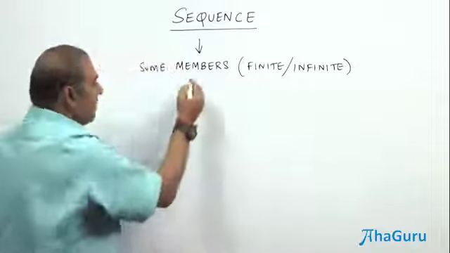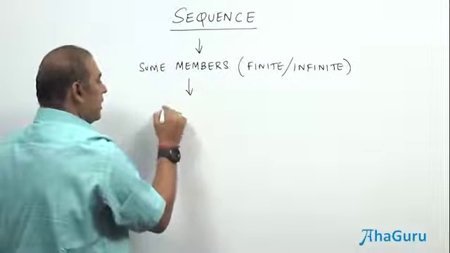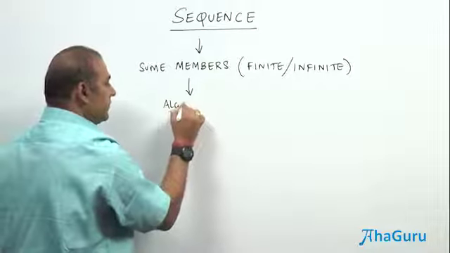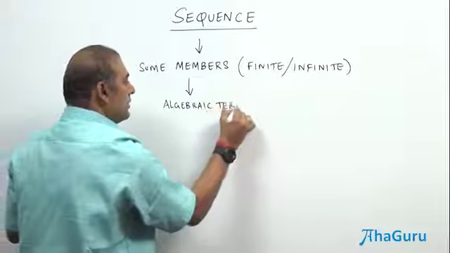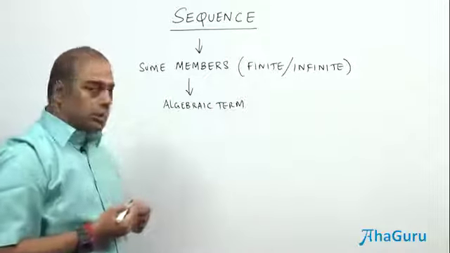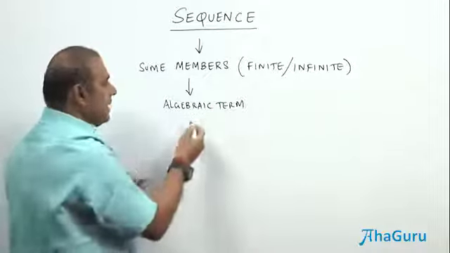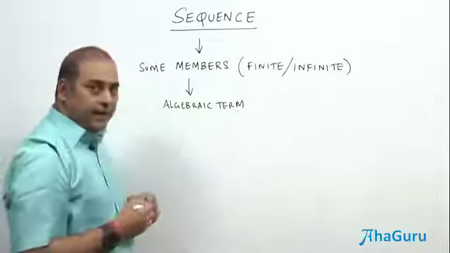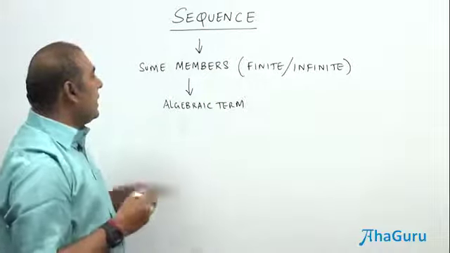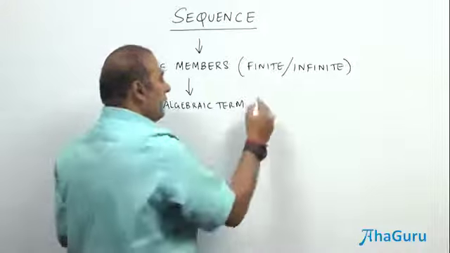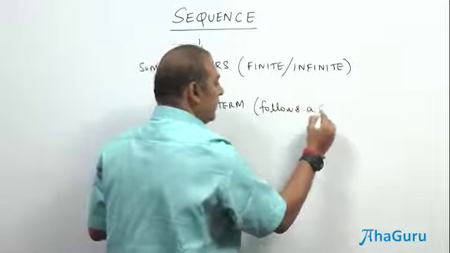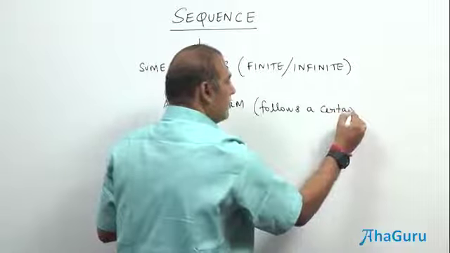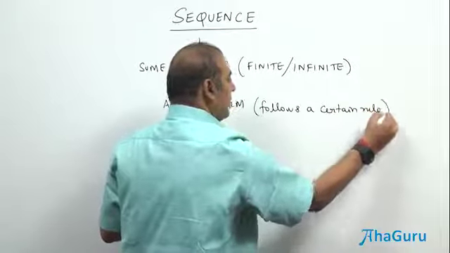When I say members, you can call it an algebraic term, and this algebraic term could be numeric also. So algebraic means it can be a, b, x, y like that, or it could be numbers, but it is going to follow a certain rule. That is more important. It follows a certain rule that is defined, right?